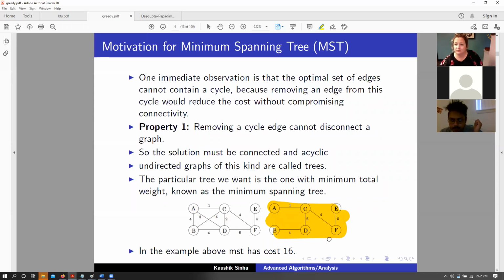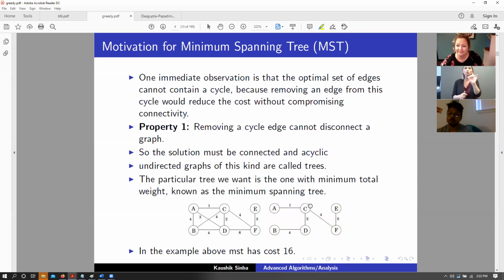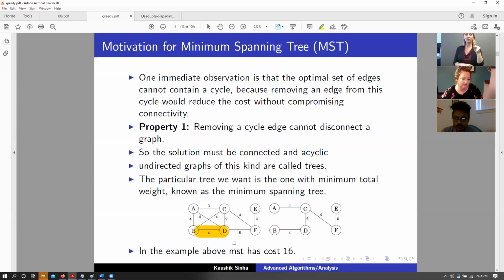If so, D to B can be replaced by C to D and still have the minimum weight. Exactly. You have found a very interesting point here that plays into the cut property, something we'll discuss soon. So if we had the edge from D to B instead of a C to D edge, and let's say we did not have this edge here, assume that I'm deleting that edge, that is also the minimum value.